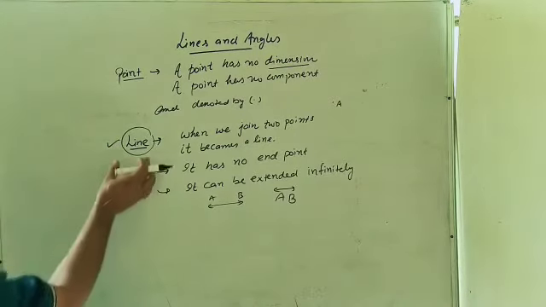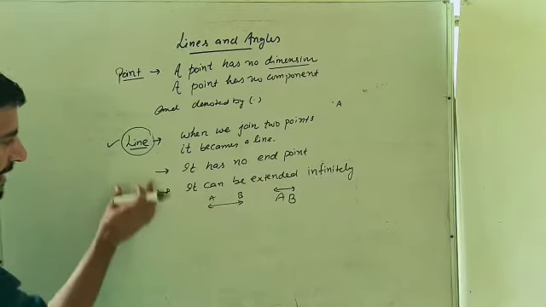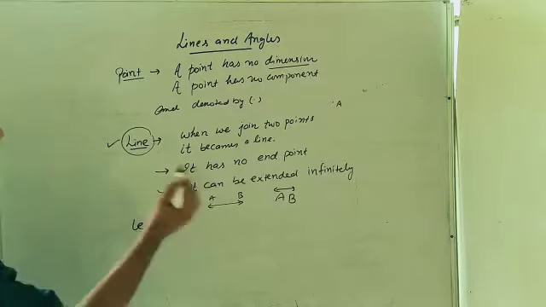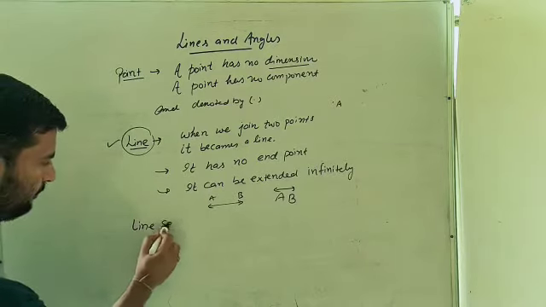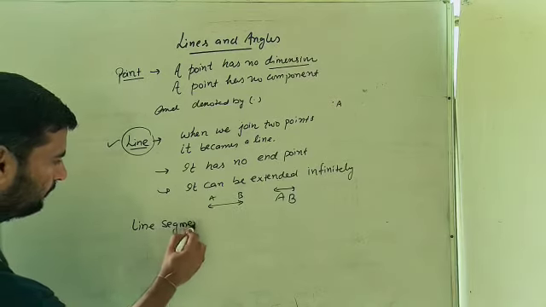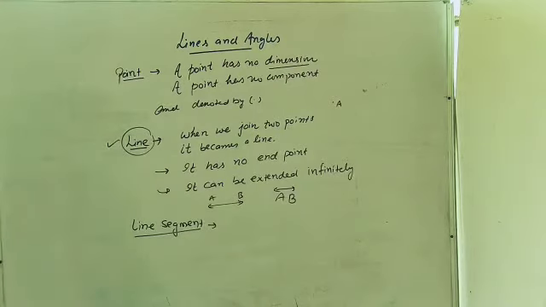Now the next one is the line segment. It's a line, but a line segment is just part of the line. What is the line segment? A line segment is the part of the line.